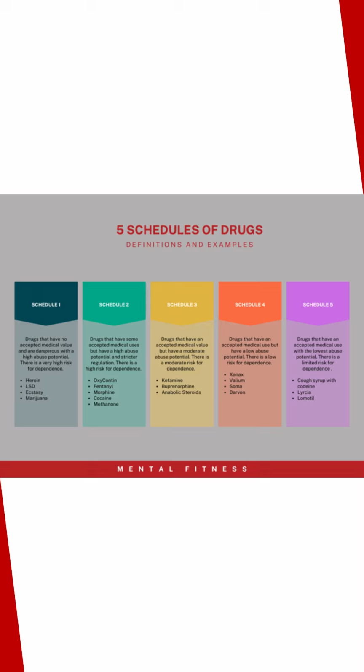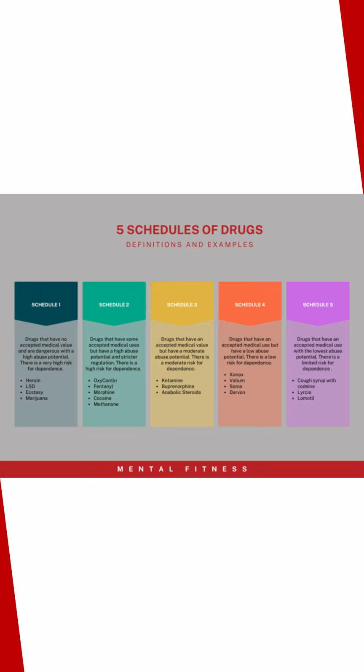With Schedule 1, these again are the drugs that have no accepted medical value and are dangerous with a high abuse potential. We are looking at drugs like heroin, LSD, ecstasy, and marijuana. Now, the interesting part about marijuana here is that even though marijuana is legal in some states and recreational in others, it is still on a federal level scheduled at Schedule 1.